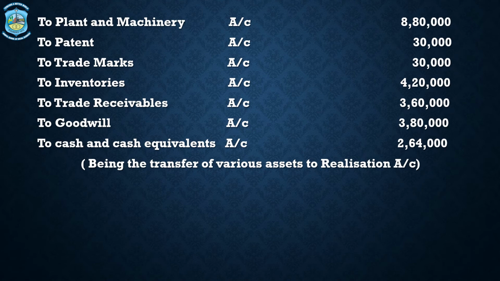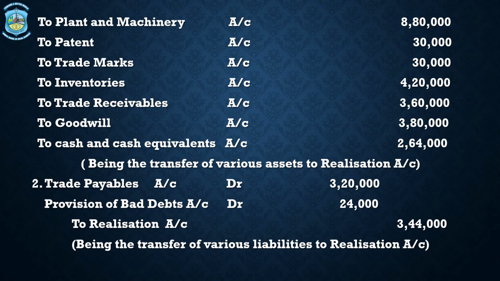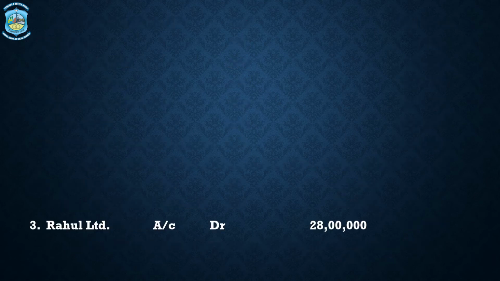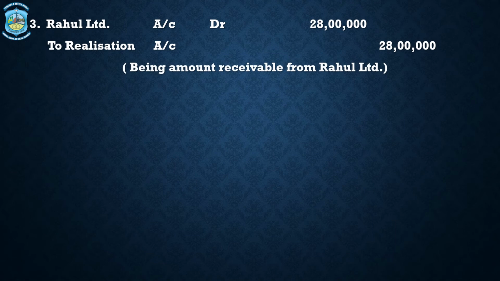So journal entry number 2 is trade payables account debit 3,20,000, provision for bad debts account debit 24,000 to realization. The total is 3,44,000. Then journal entry number 3 is a Rahul Limited account debit to realization. This is the amount which is receivable from Rahul Limited, 28 lakhs. This is the purchase consideration which would be given by the purchasing company to the selling company.